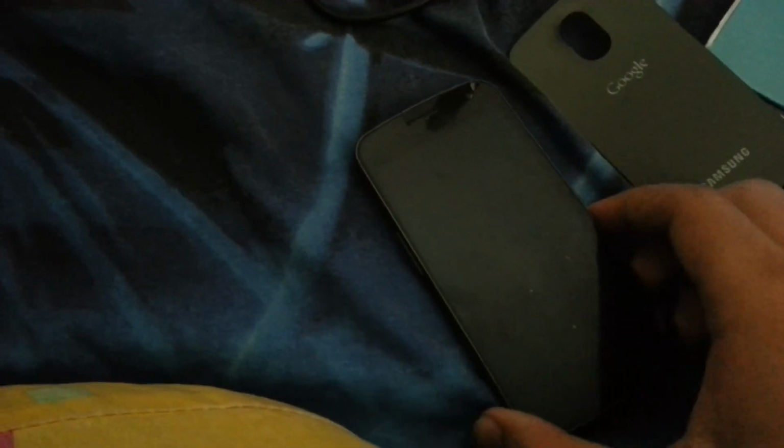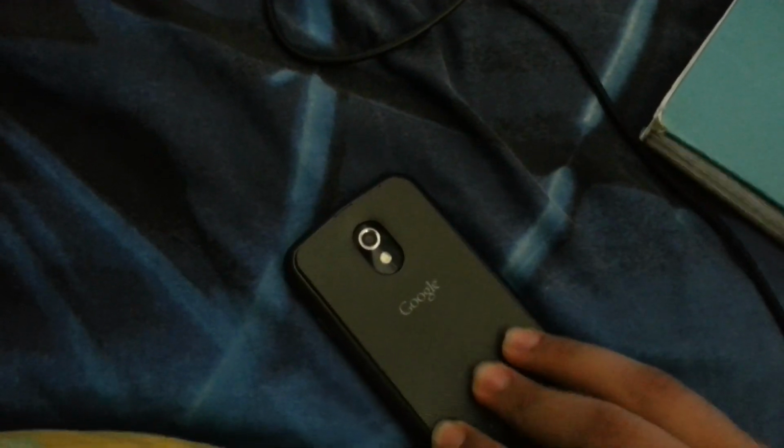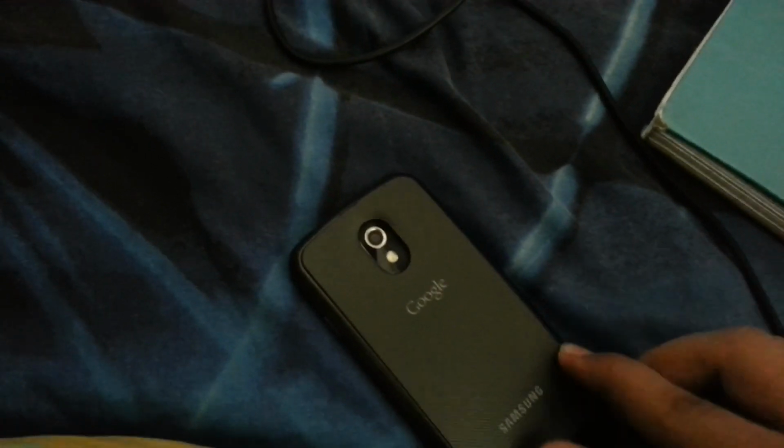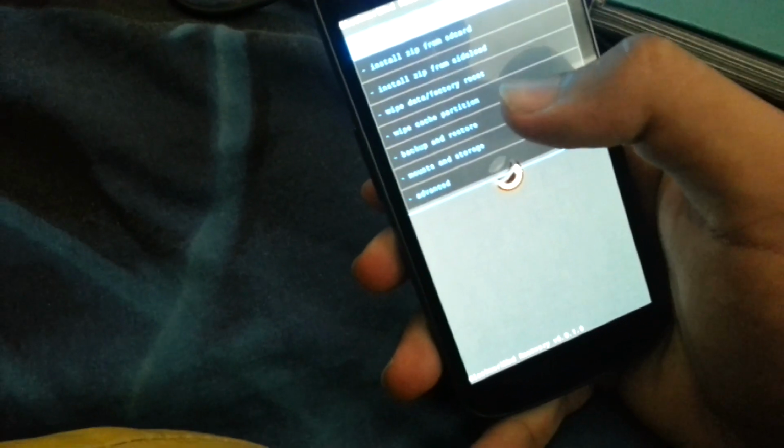Go to recovery mode. Yeah. Go to factory reset again because it turned on, and maybe it makes some cache which we don't need to be there.